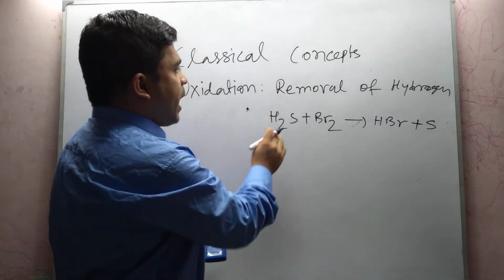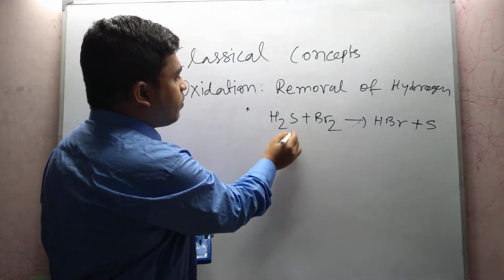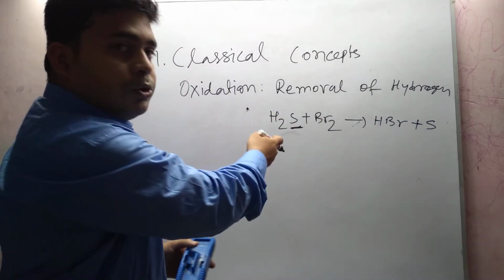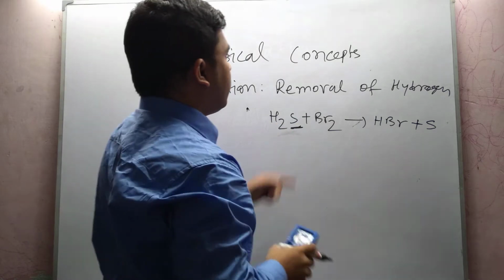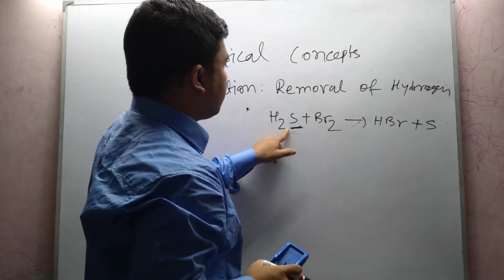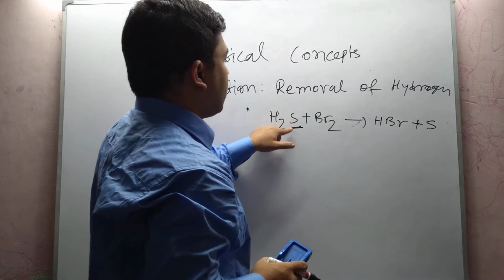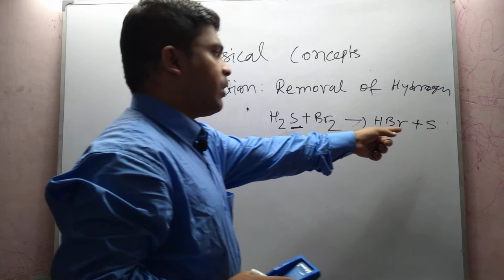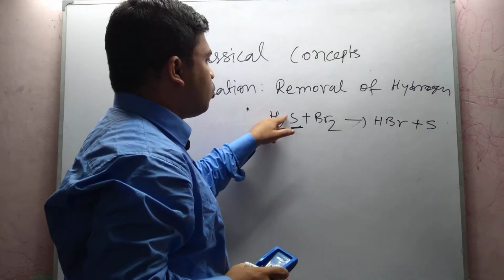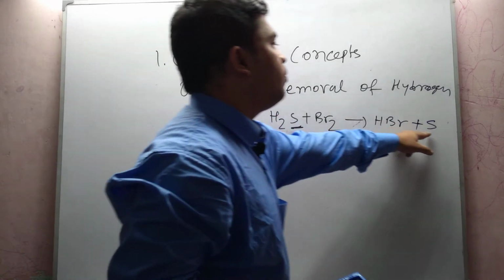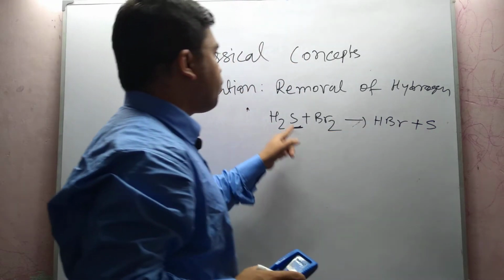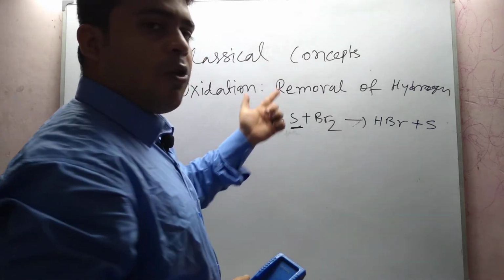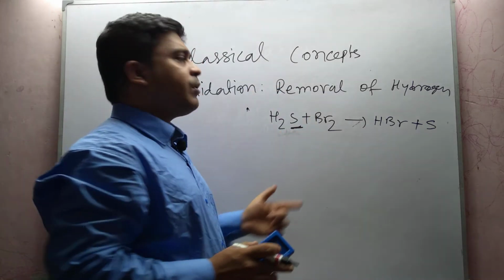Here hydrogen is removed from S. So removal of hydrogen takes place from H2S, converting it to sulfur. Here the two hydrogen atoms are removed from the H2S molecule. So it is removal of hydrogen, and it is a process of oxidation.